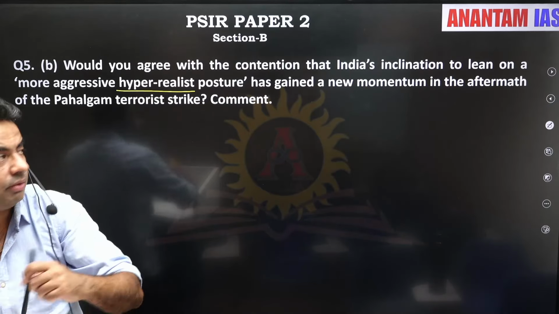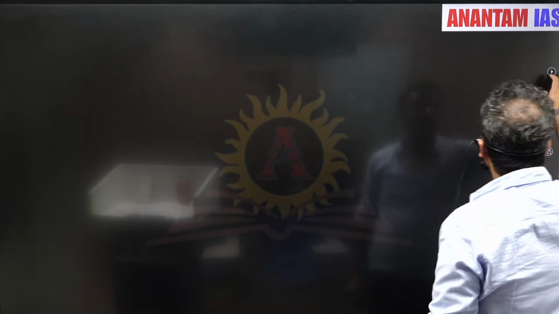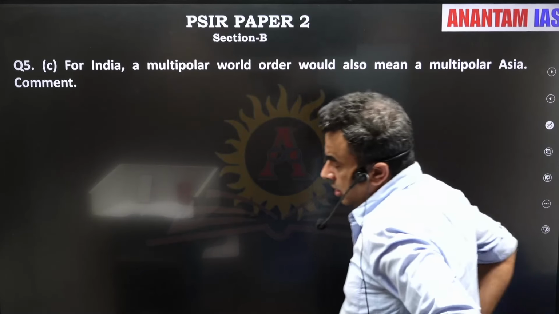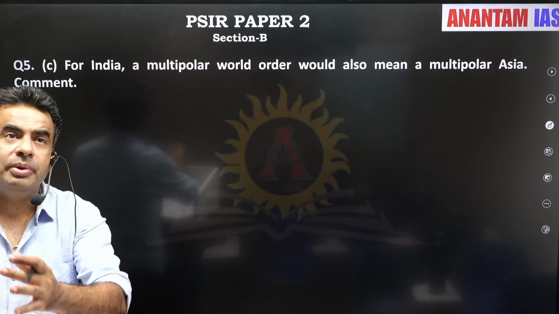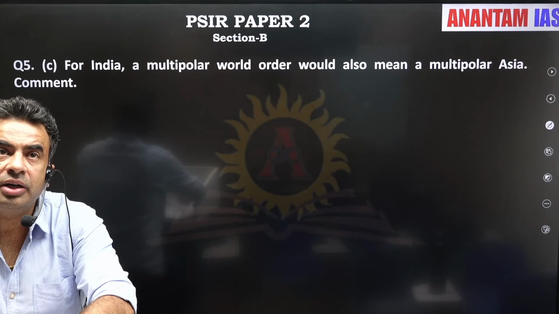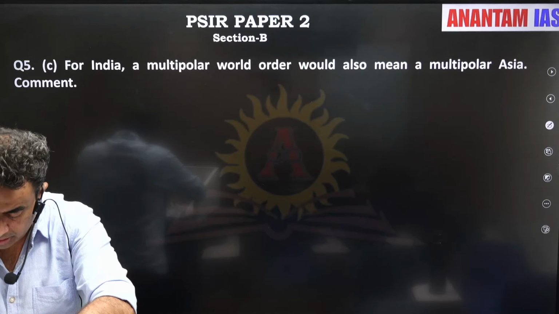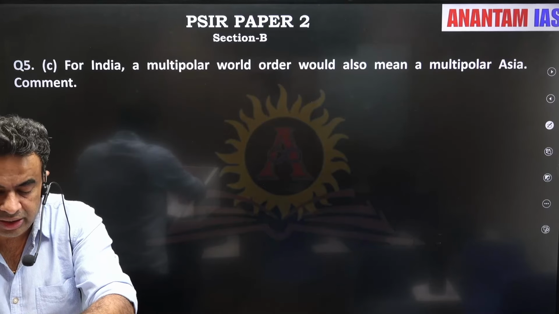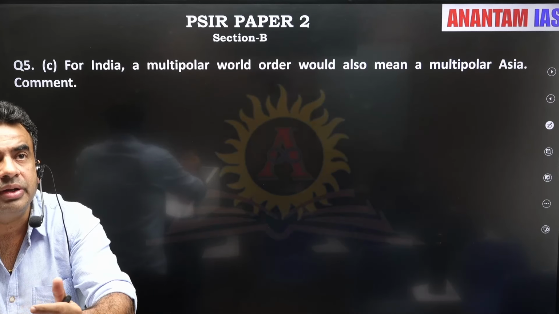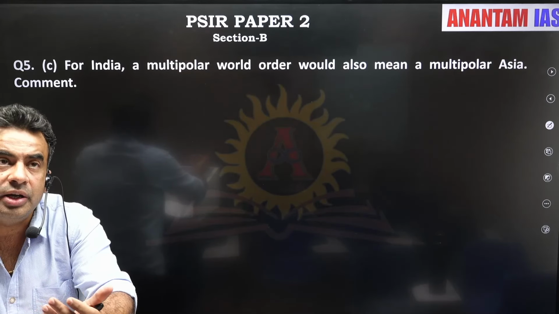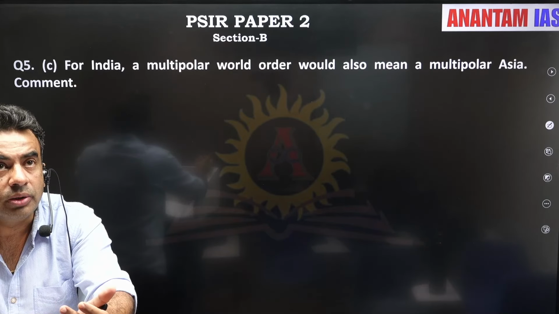Third, for India, a multipolar world also means multipolar Asia. बिल्कुल, we don't want a unipolar Asia at least. Probably we are fine aligning with US, but we can't afford to see a unipolar Asia where one of the poles is China, where China is being assertive and trying to assert its hegemony. So unipolar Asia is the biggest threat for India's sovereignty and integrity. On these lines, you need to frame an answer for this question.